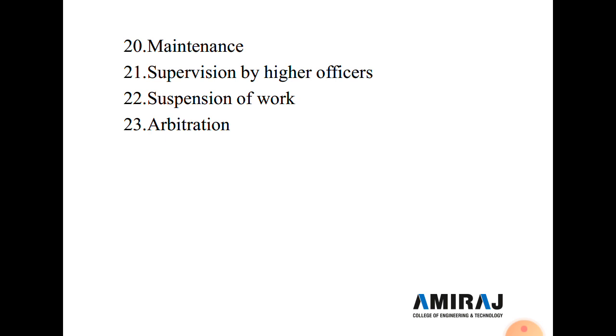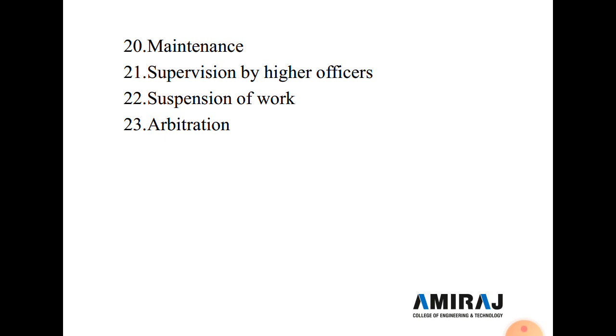Now the 21st type of condition of contract is supervision by a higher officer. All the work under the contract shall be executed under the direction and subject to approval in all respects of the engineer in charge or superintending engineer of the circle for the time being, who shall be entitled to direct at what point and in what manner the work is to be commenced and carried out.